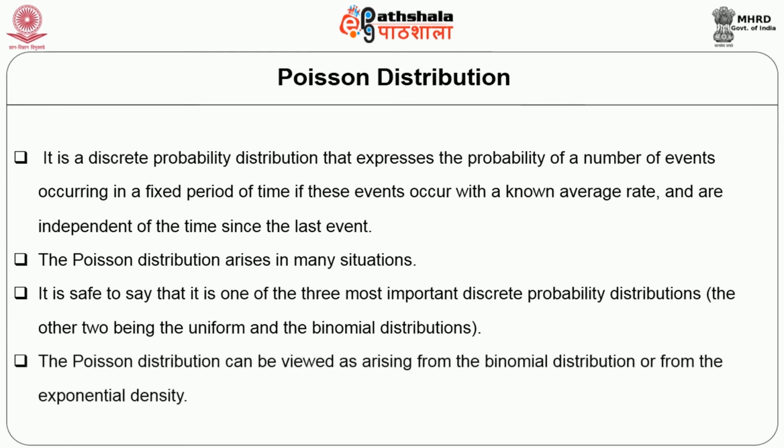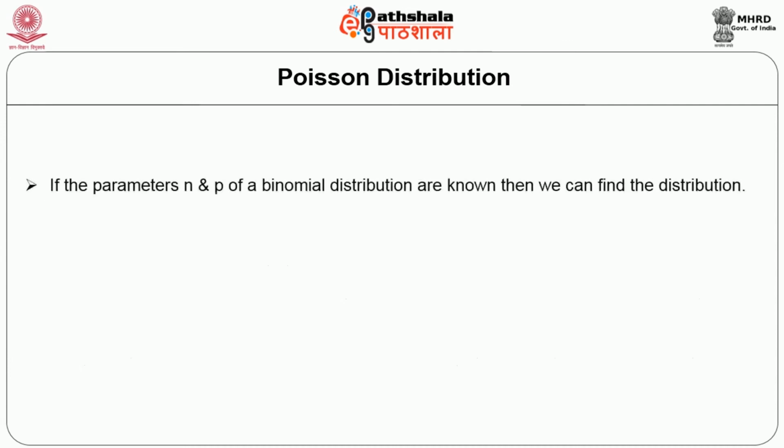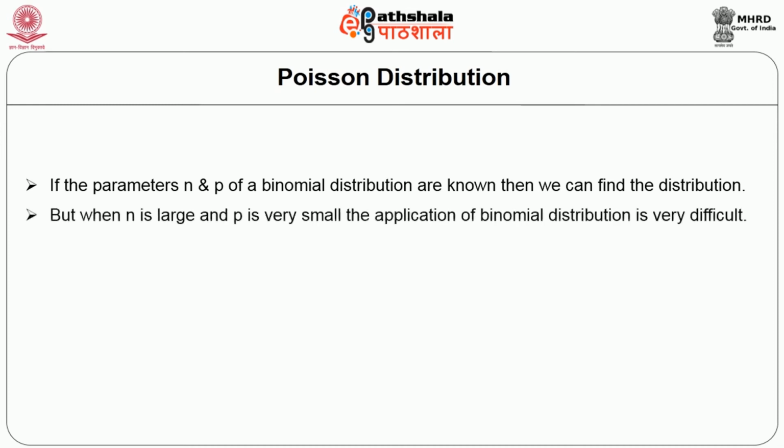The Poisson distribution can be viewed as arising from the binomial distribution. If the parameters n and p of a binomial distribution are known, then we can find the distribution. But when n is large and p is very small, the application of the binomial distribution is very difficult.